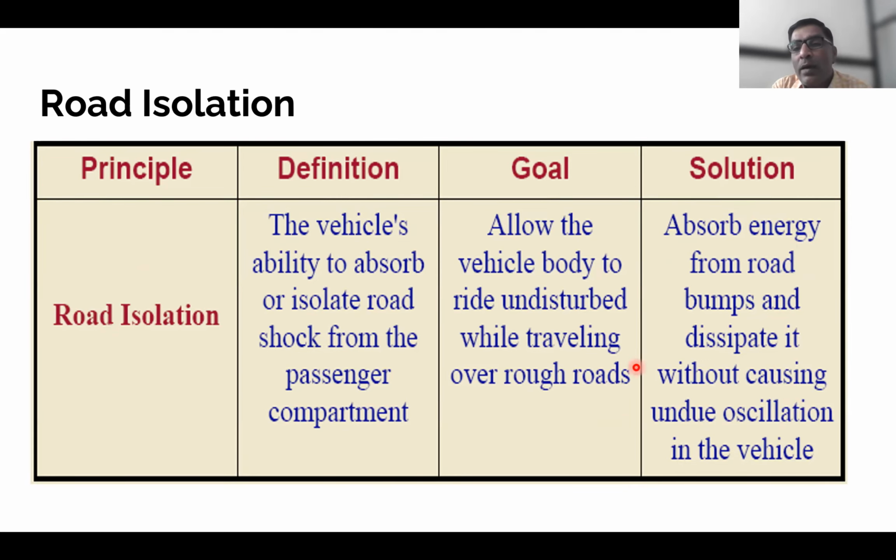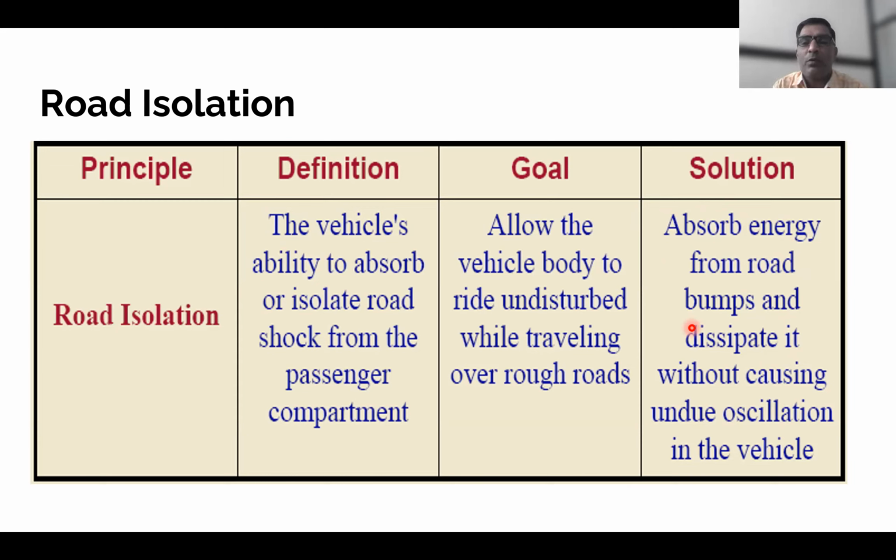So how to absorb the energy? For that, springs are going to provide. Whatever shock there is will be absorbed by the leaf spring or the coil spring. So to absorb the energy, a coil or leaf spring is required.